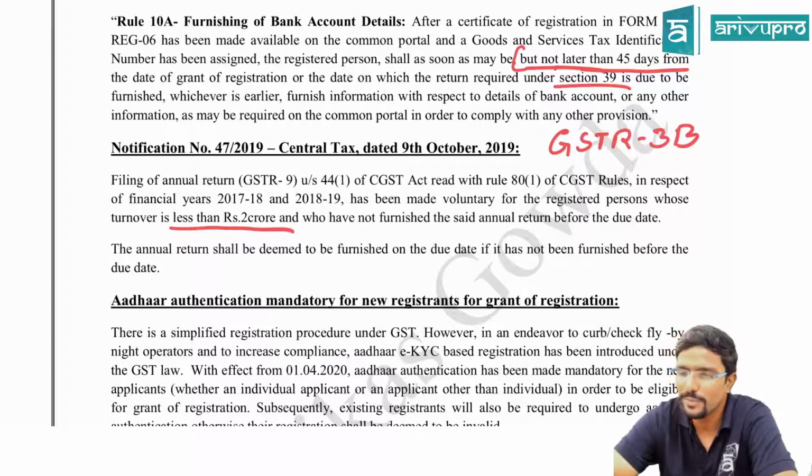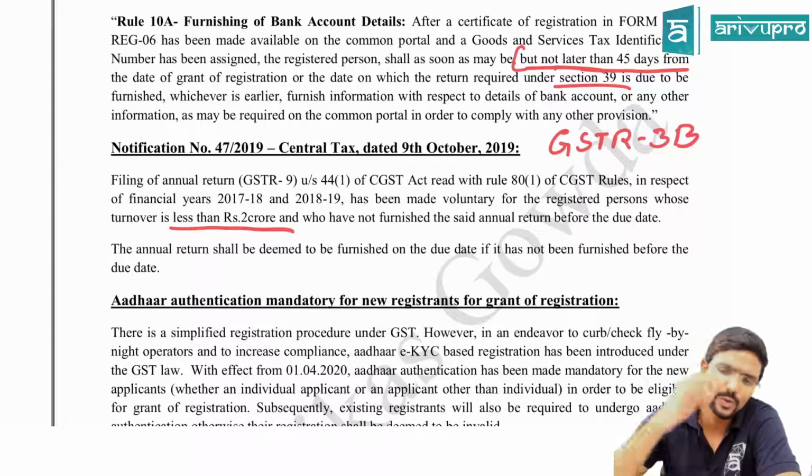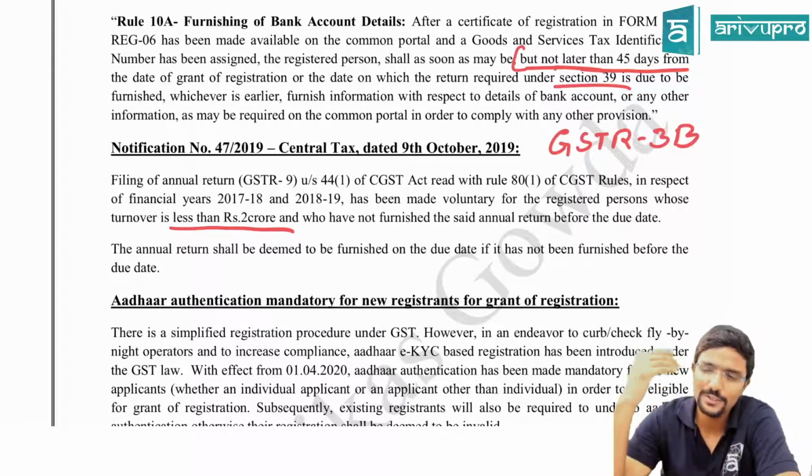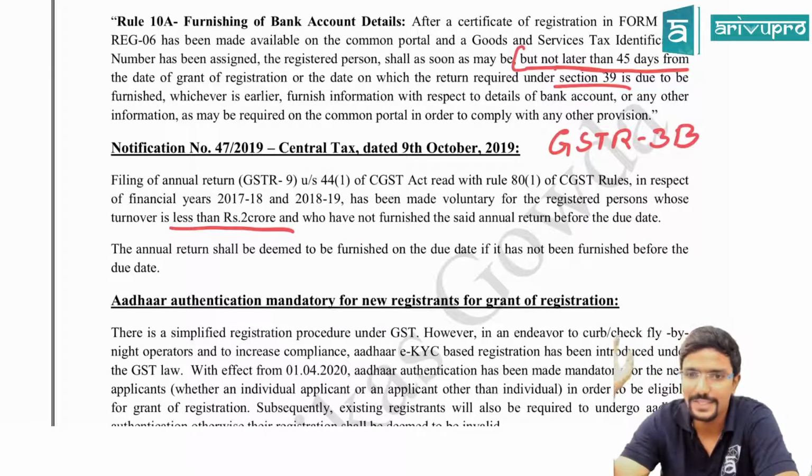So obviously many people faced many problems with respect to filing GSTR. Monthly return itself, they were facing many problems. So annual return couldn't be filed within the due date. So they told, okay, if you are filing it after the due date also, we will still assume that you filed within the due date. No interest or penalty will be levied for you. That is the exemption they gave for the small people, that is, whose turnover is less than 2 crore.